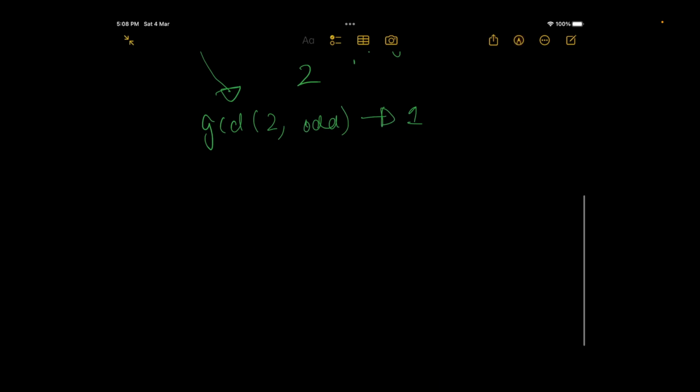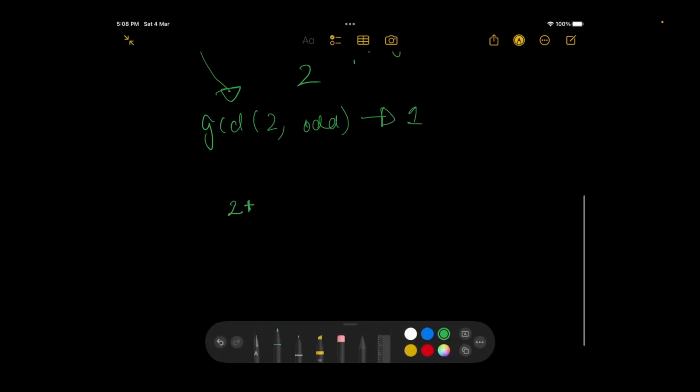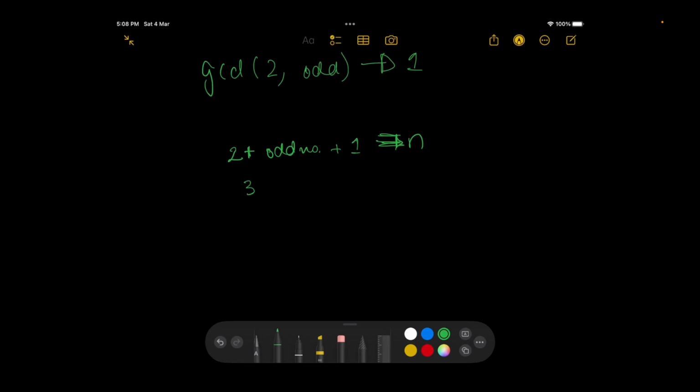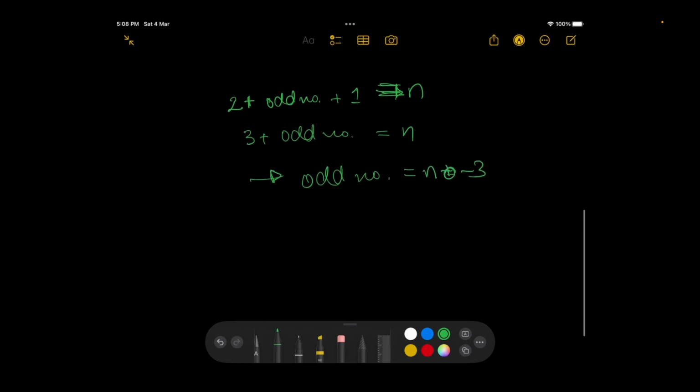So in other terms, a plus b plus c would be 2 plus some odd number plus 1 is equal to n, right? Now 2 plus 1 is 3. 3 plus some odd number is equal to n, or the odd number is equal to n minus 3. Now since n minus 3 is an odd number, hence n has to be an even number, right?